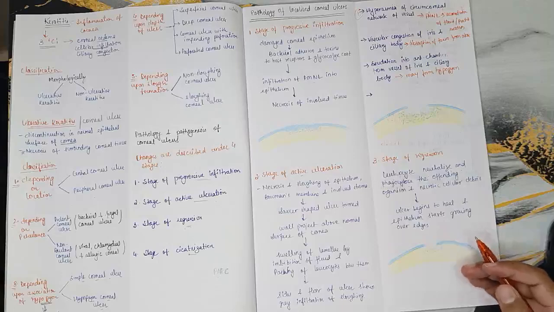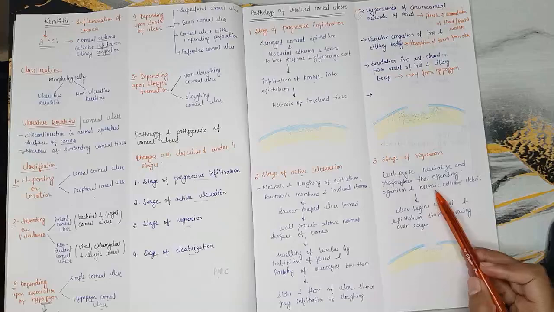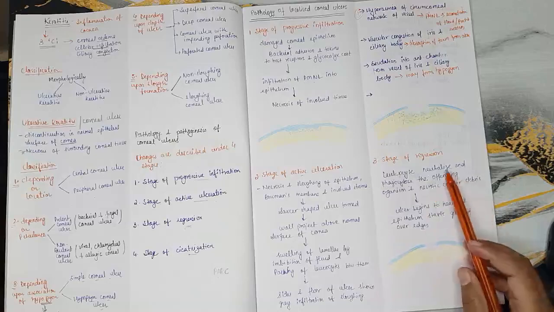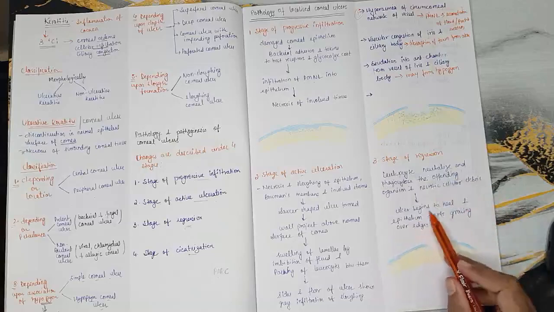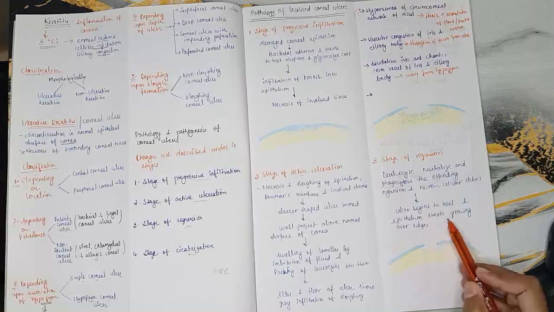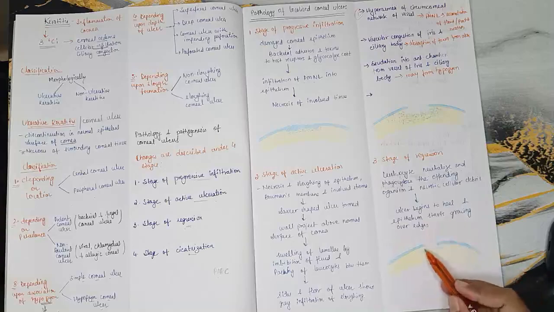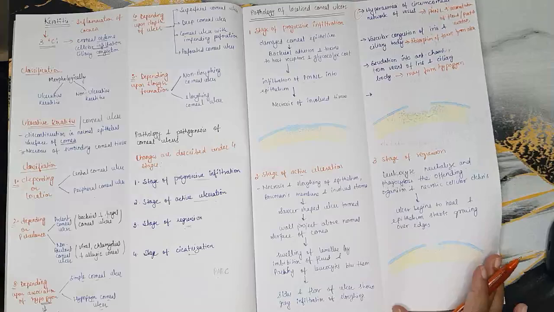So when the process of healing is going on, the necrotic cellular debris also gets phagocytosed by the leukocytes. Now the ulcer begins to heal and epithelium starts growing over the edges. So this was the stage of regression.